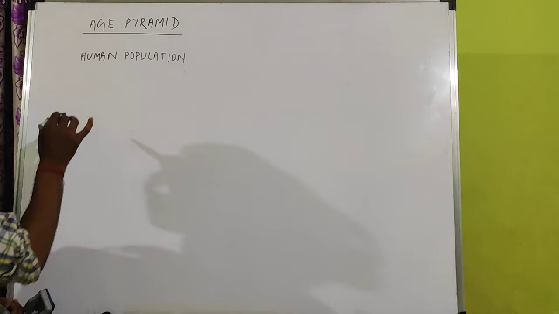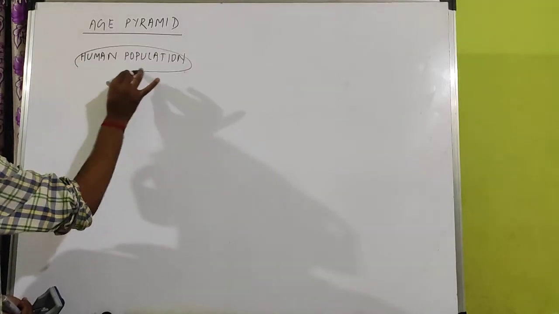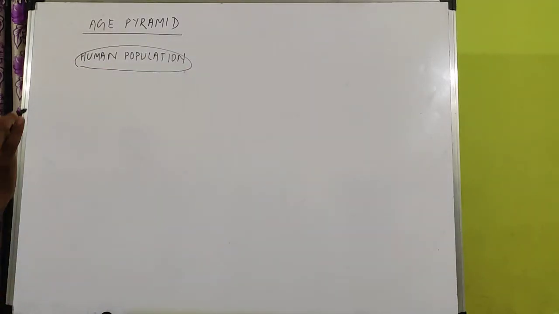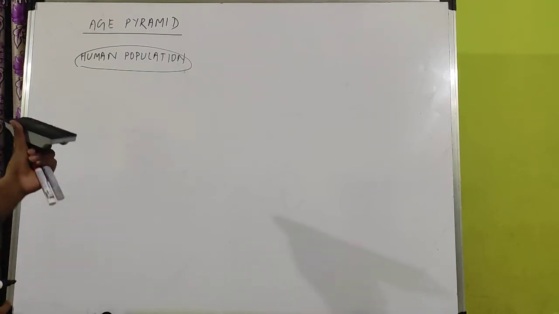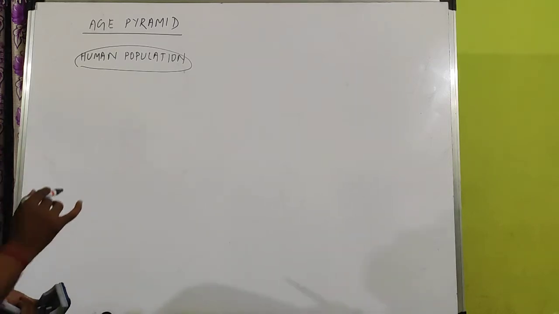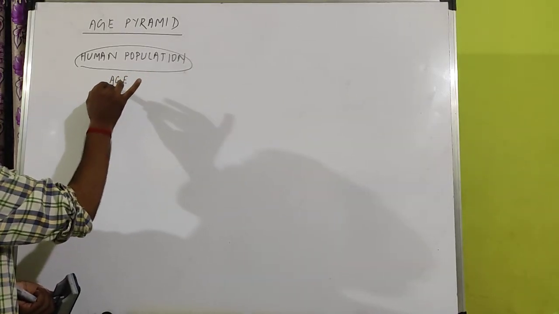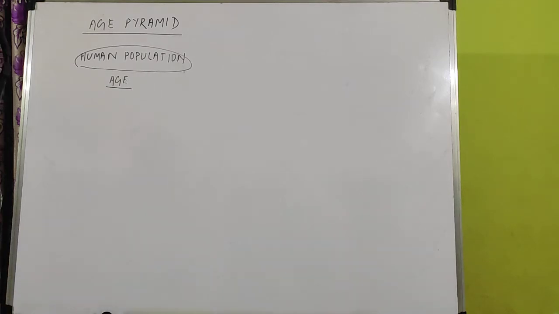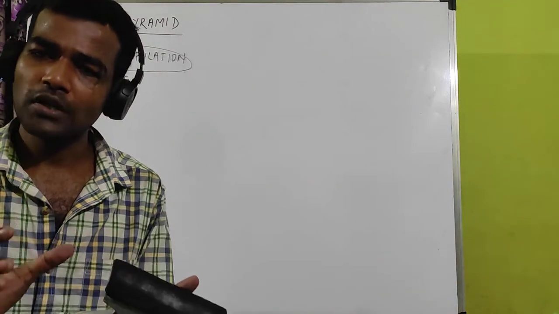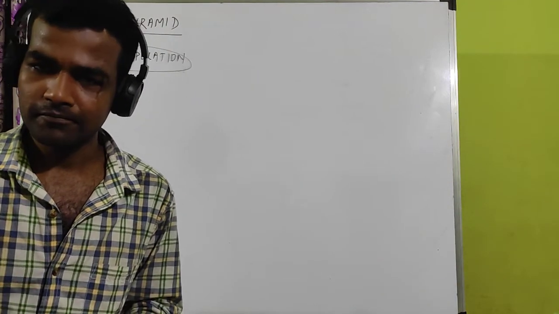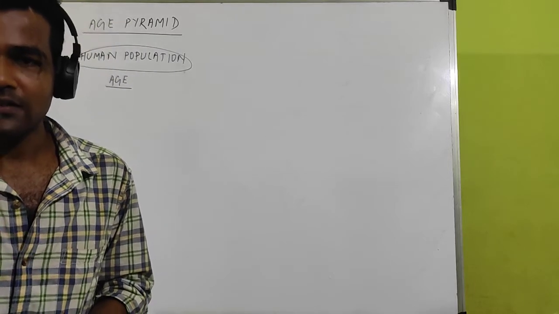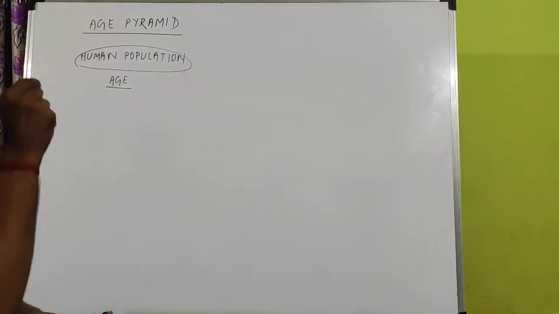If you look at a human population, one population I have taken as an example, you can take any population. If you try to calculate the age of humans found in a population, population means a group of individuals of the same species in a particular geographical area.